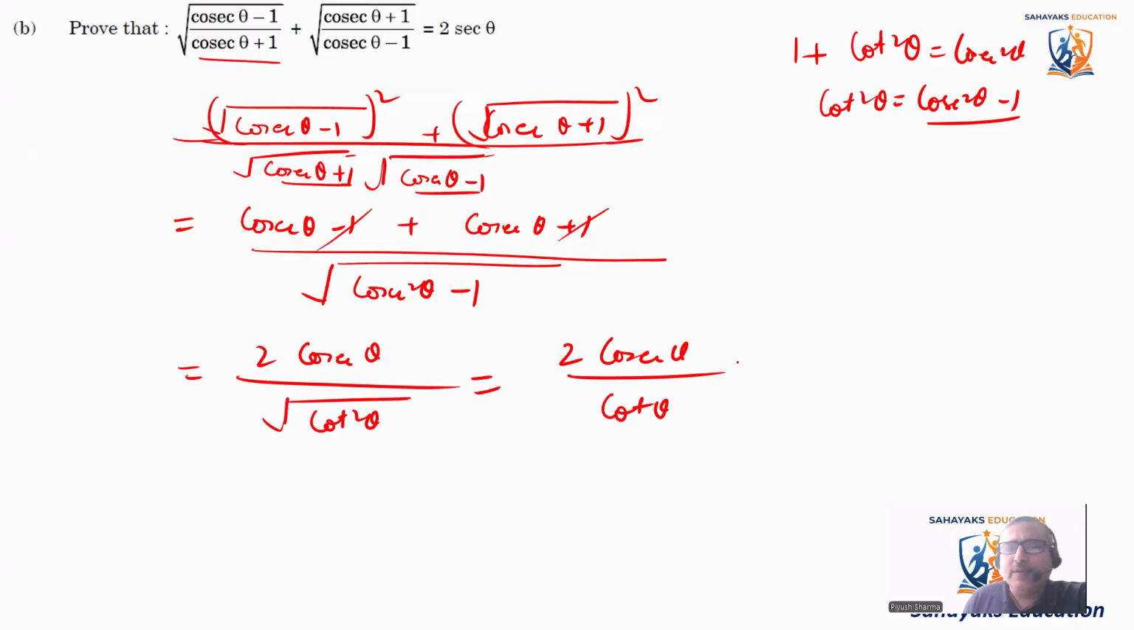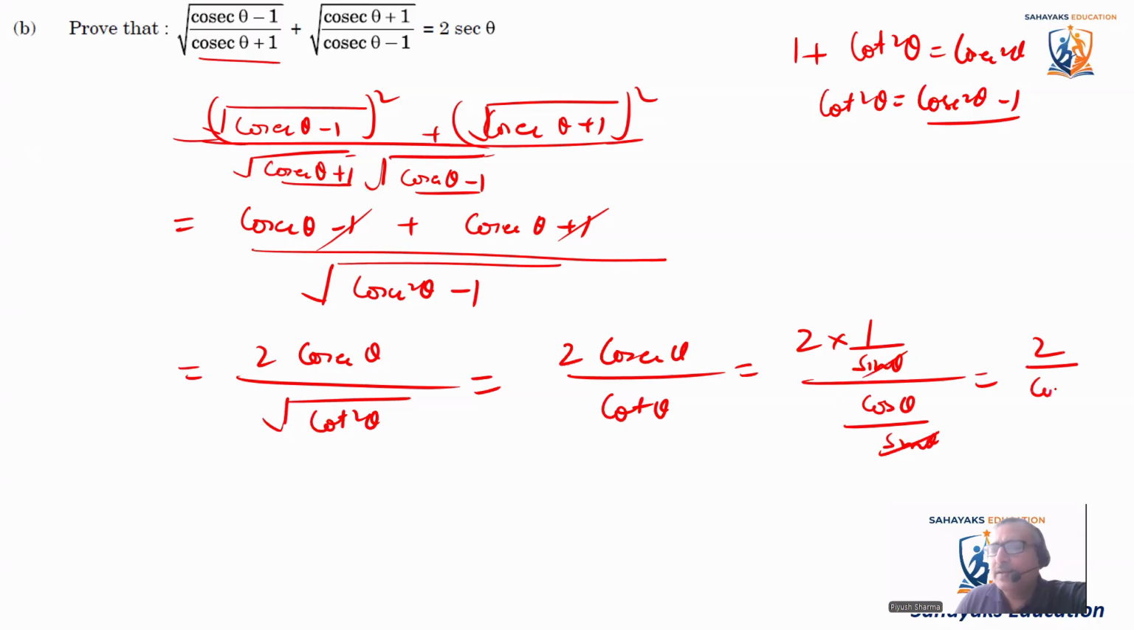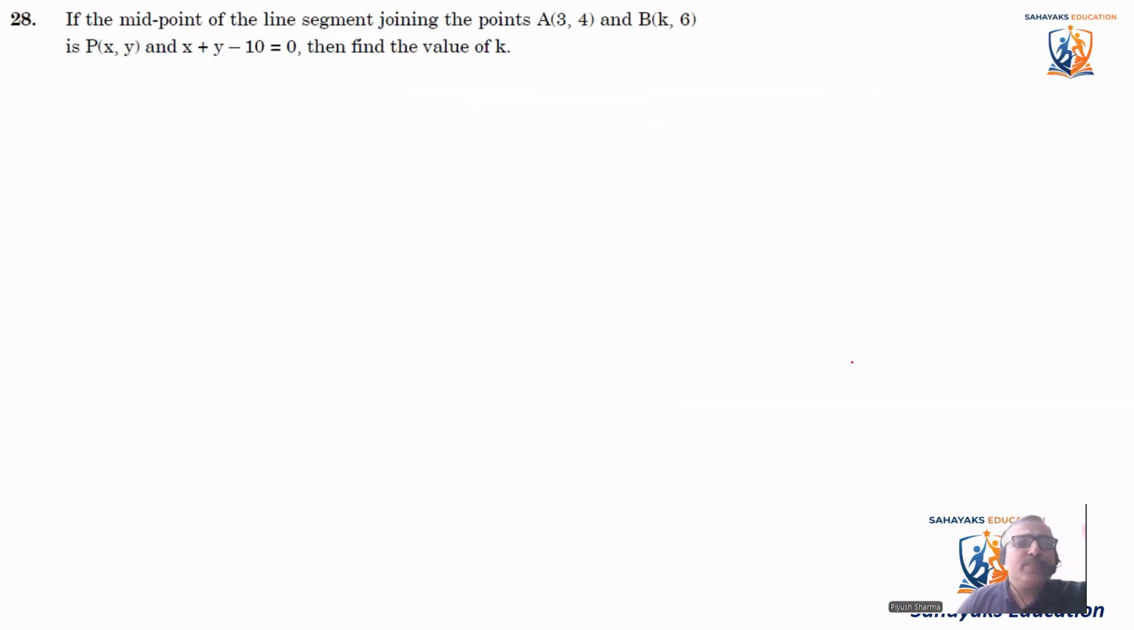Now putting the value in the terms of sine and cos. So we'll say 2 multiplied by cosec is 1 by sine theta divided by this cos theta by sine theta. So sine theta will cancel out with sine theta. So it becomes 2 by cos theta, or we can say it is 2 sec theta. Okay, guys. So let's move to the next question now.